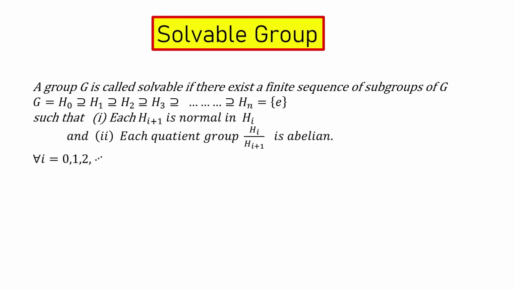Then the series will be a soluble series and the group is a soluble group.